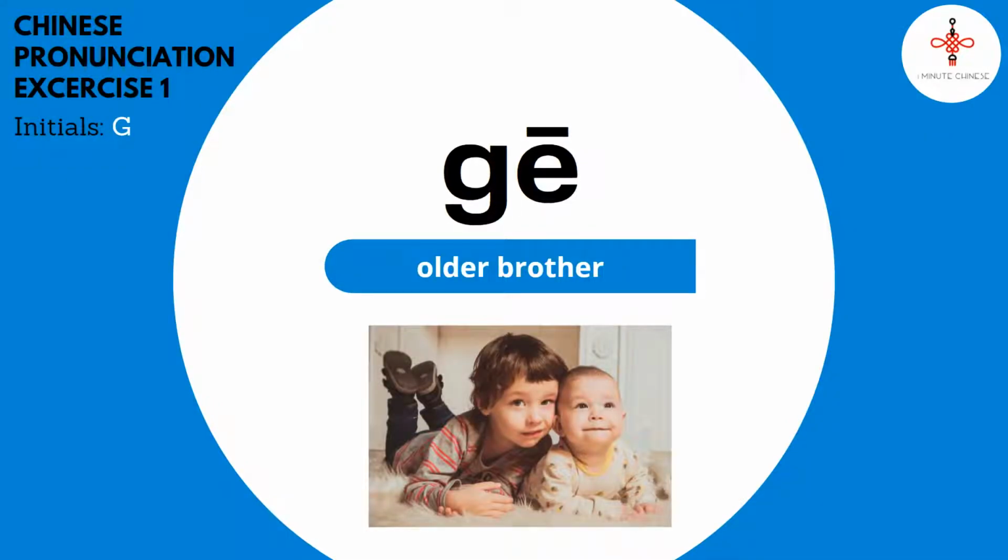Pronunciation exercise for 歌 sound. Let's combine the initial 歌, the final and the high-pitched first tone all together. 歌 歌 Repeat after me. 歌歌歌 歌 is older brother in Chinese.